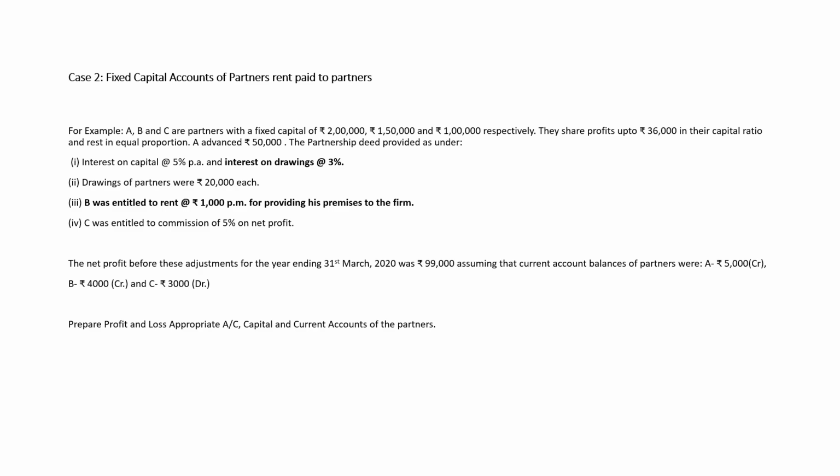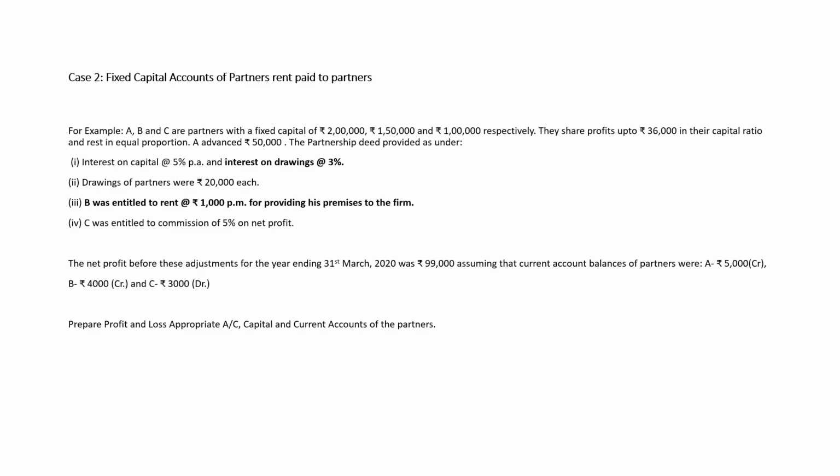When the deed is silent, I explained earlier, interest on partner's loan will be at 6% per annum. Here in this question, interest on capital is 5%, interest on drawing is 3%. Each partner's drawing is 20,000. Again, date is missing. So we'll calculate interest for 6 months, which will be 20,000 into 3 by 100 into 6 by 12.